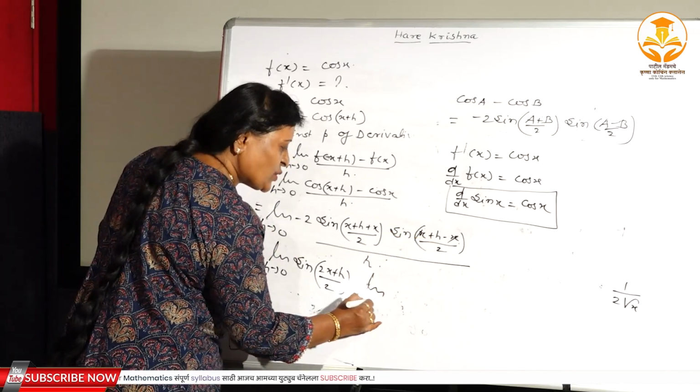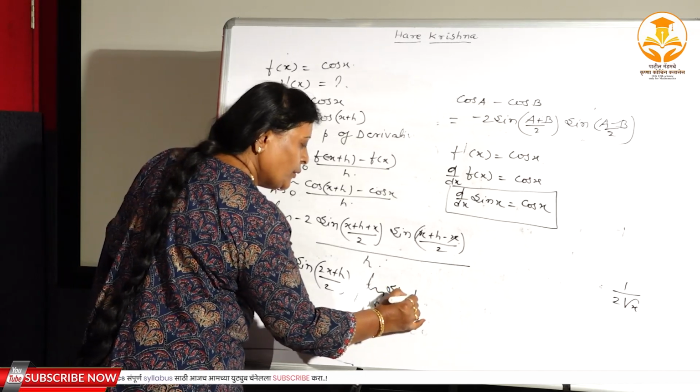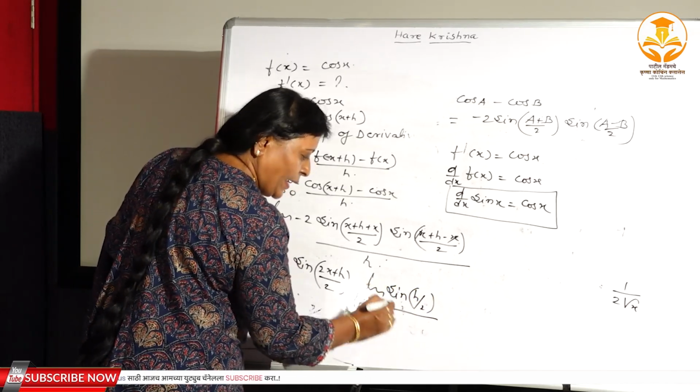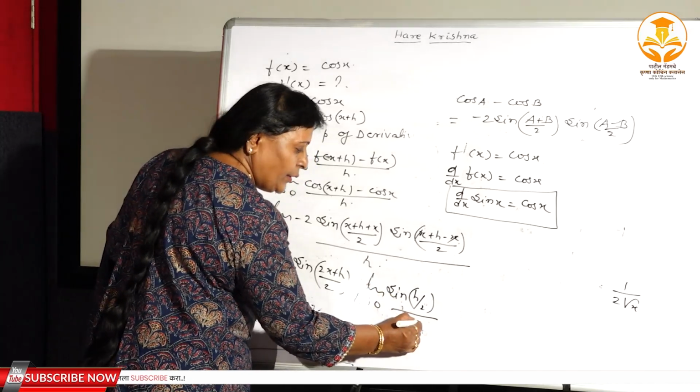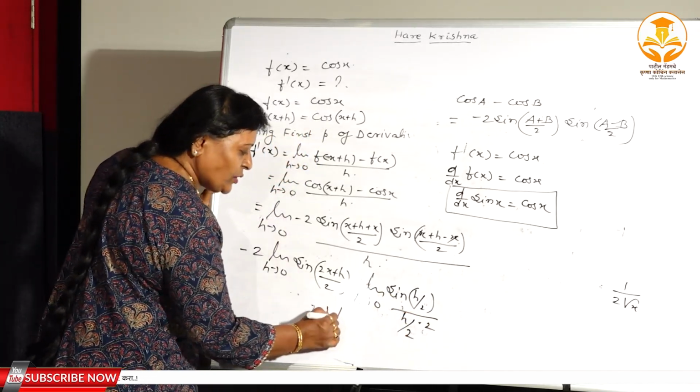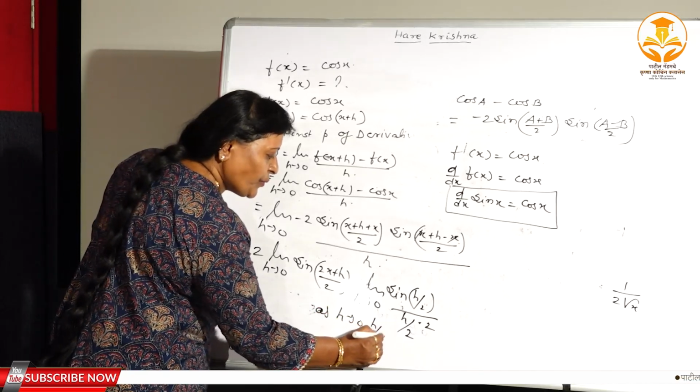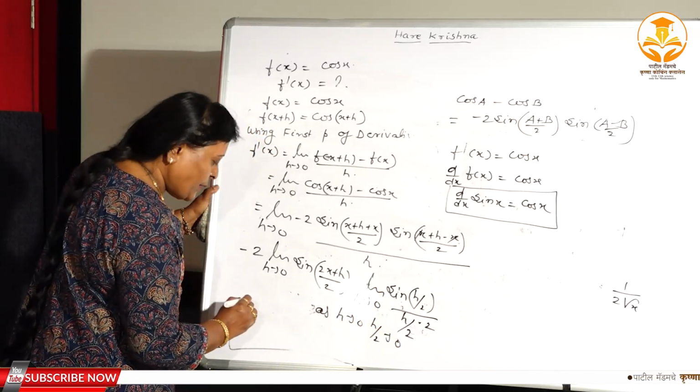Therefore limit h tends to 0 sin h by 2 divided by h, but what do you want? Angle should be repeated in the denominator, h by 2 into 2, again as h tends to 0, h by 2 approaches towards 0, this -2 remains as it is.